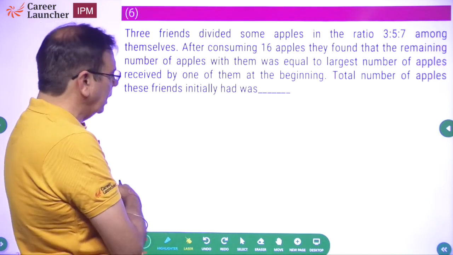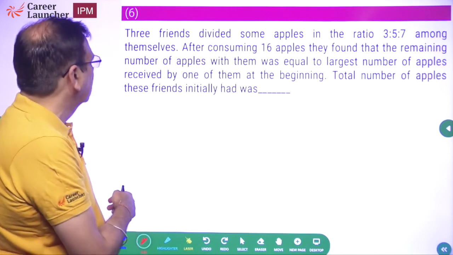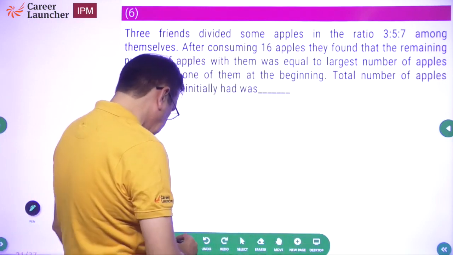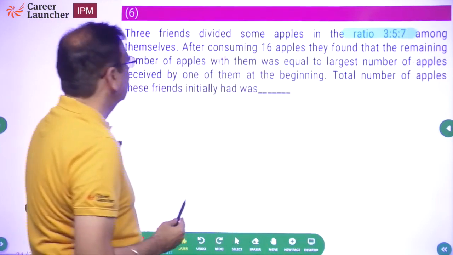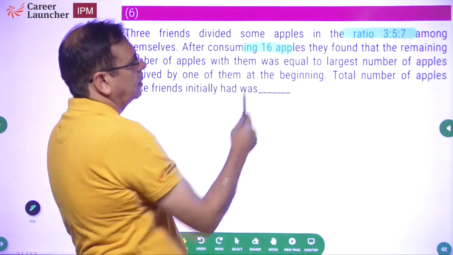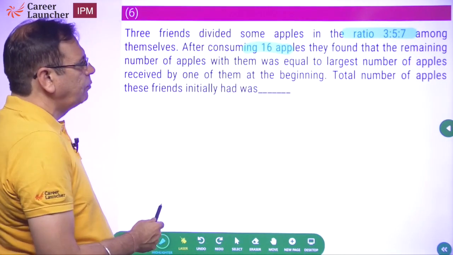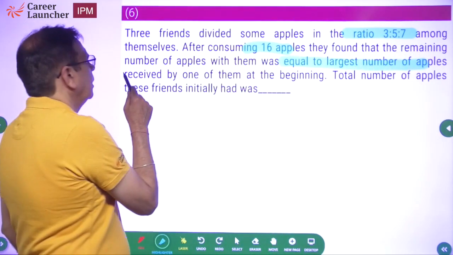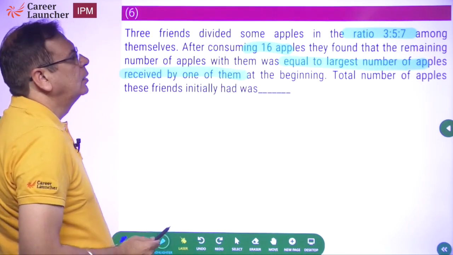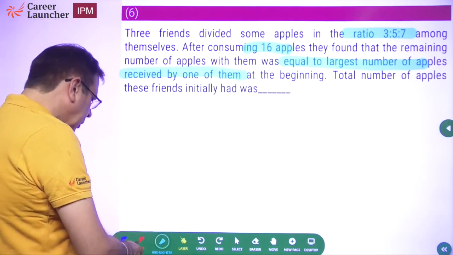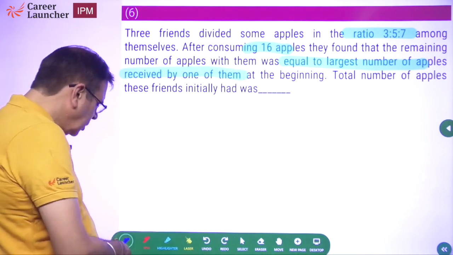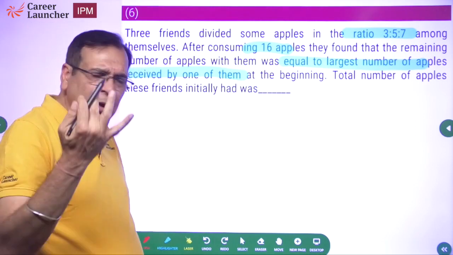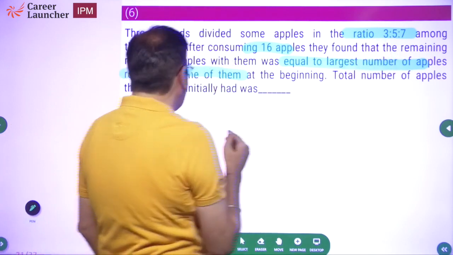Question 5 again the same thing. And question 6, what does it say? 3 friends divided some apples in the ratio of 3:5:7 among themselves. After consuming 16 apples, they found that the remaining number of apples with them was equal to the largest number of apples received by one of them at the beginning. Total number of apples initially was how much? Simple question. This is a question of ratios, what we studied in 9th, 10th, straightforward.